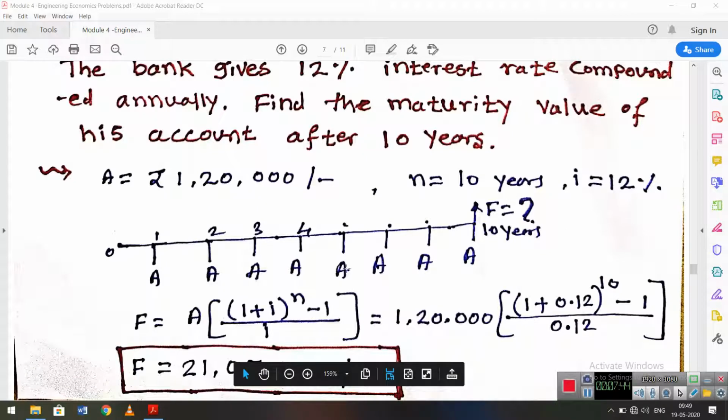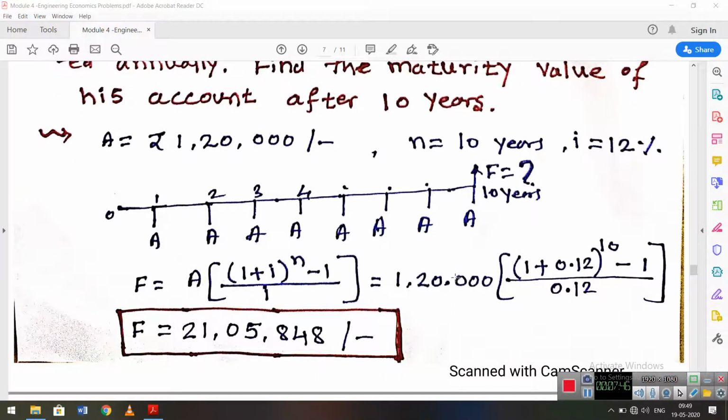Simple. Normally, shop people will deposit daily or monthly, and at the end of the year they get a lump sum amount. That lump sum amount they once again deposit in one more account. So every year they deposit, and after 10 years they get a huge amount.